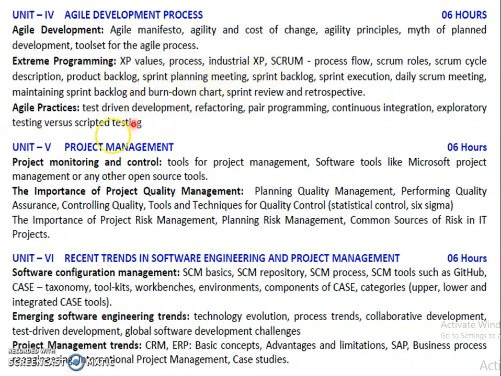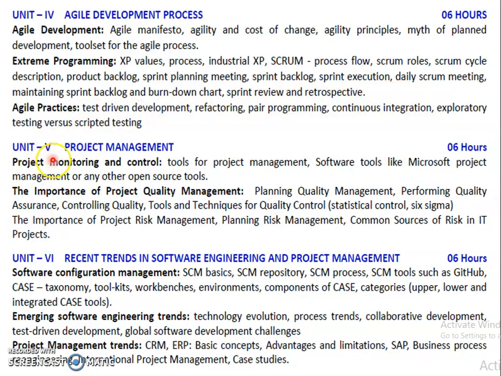Then the Scrum process: roles, cycles, description, and product backlogs. And we also learn agile practices: test driven development, refactoring, pair programming, and integration.